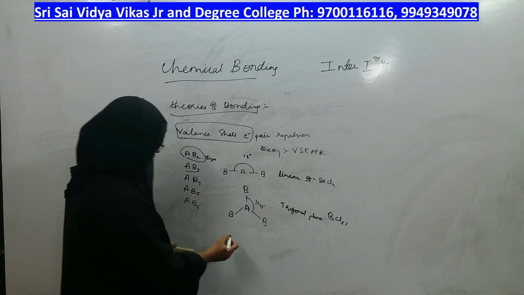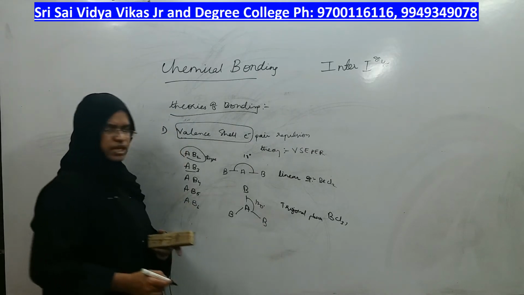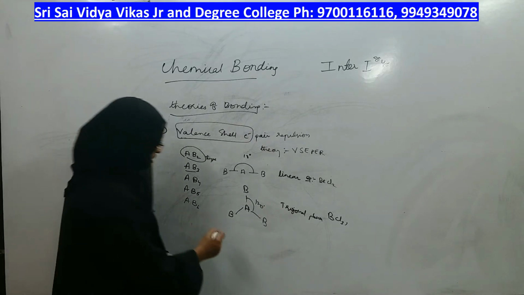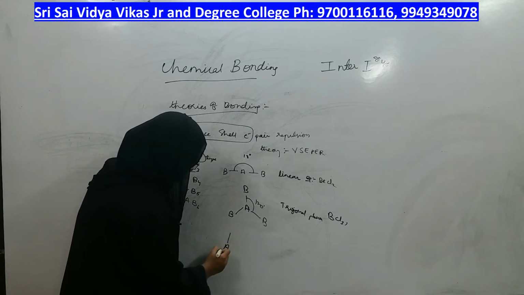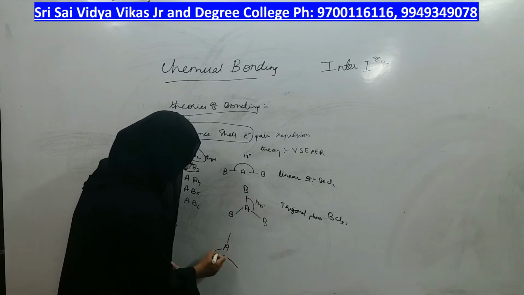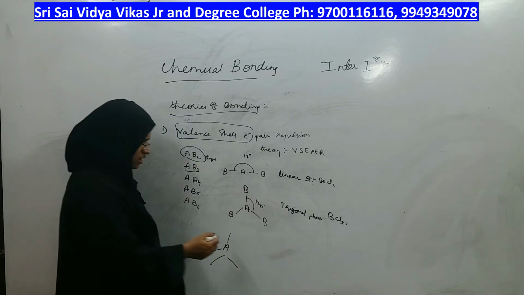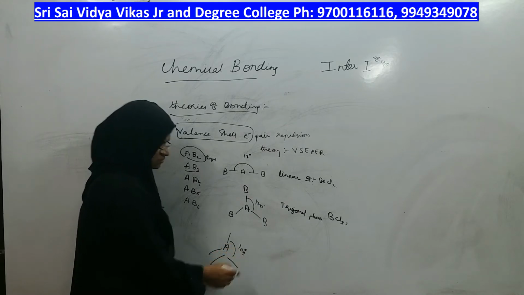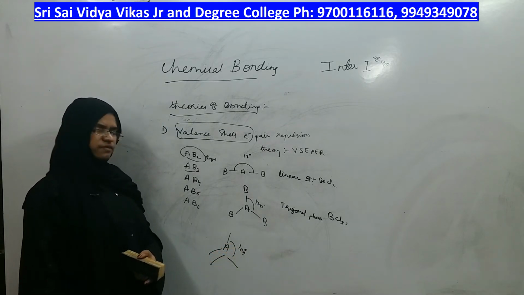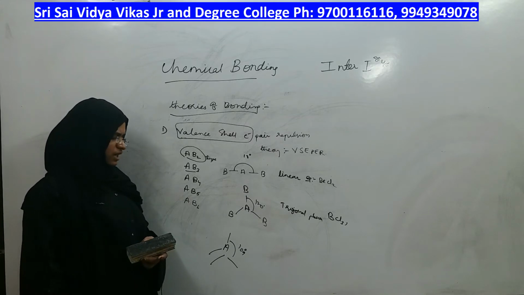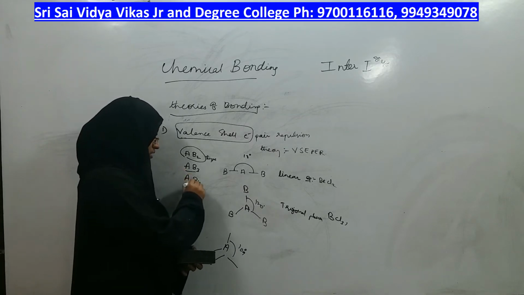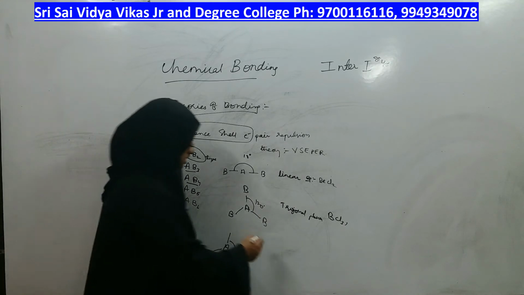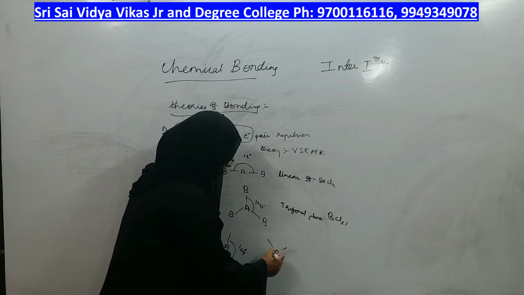Coming to the third type, AB4. AB4 type of molecules can have two types of arrangement. One is tetrahedral arrangement, in which the bond angle is 109 degrees. Tetrahedral arrangement can be possible for AB4. If tetrahedral is there, the bond angle is 109 degrees. Otherwise, square planar.